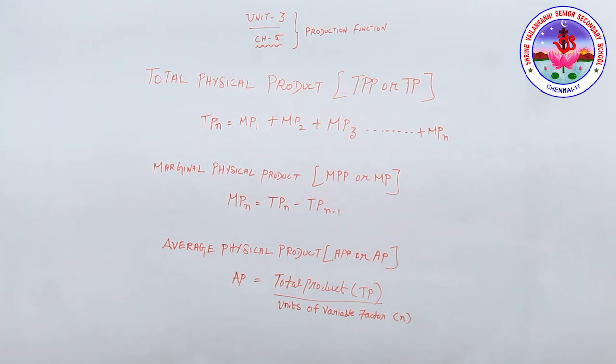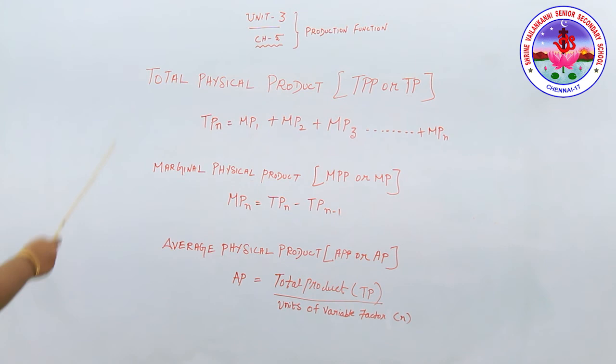Go with the example: if total product TP is 60 kg of rice produced by 10 labor, the variable inputs, then average product will be 60 divided by 10, which equals 6 kg. So average product equals total product divided by units of variable factor, that is, TP equals AP into units of variable factors.